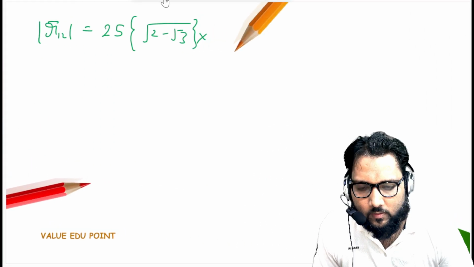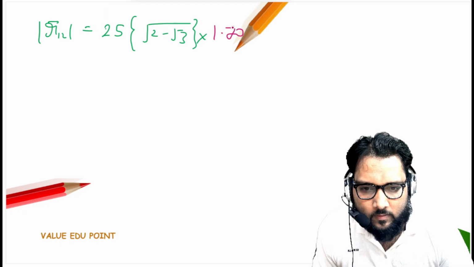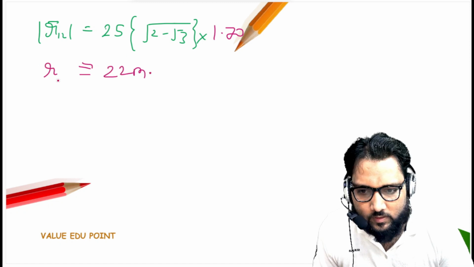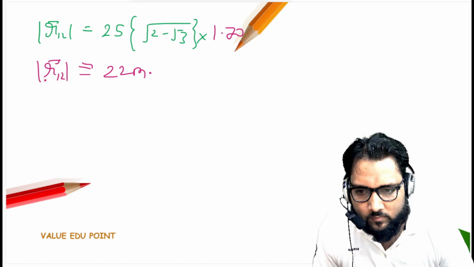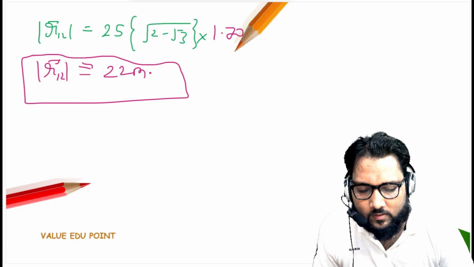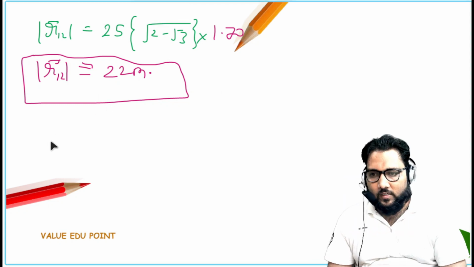And that value comes out to be approximately 22 meters. That is the separation or relative distance. Is it okay, guys? Now we are starting our next problem.